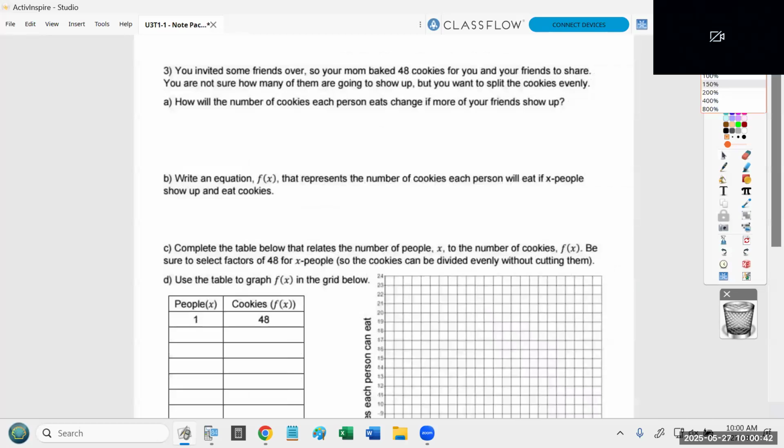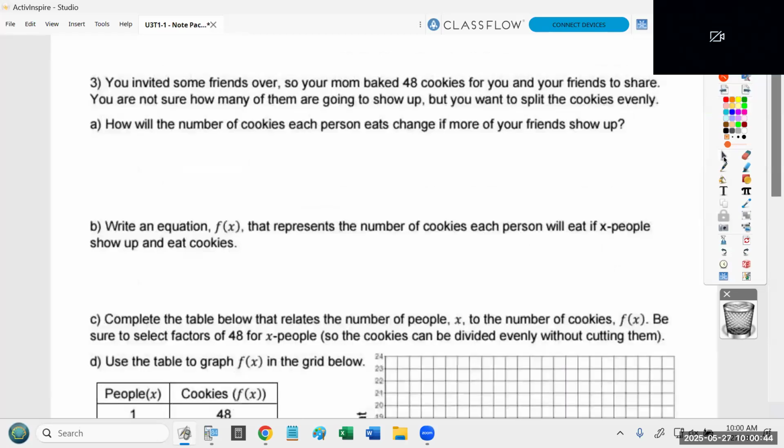Okay. So now we're at the top, page 32. It says you invited some friends over, so your mom baked 48 cookies for you and your friends to share. You are not sure how many of them are going to show up, but you want to split the cookies evenly. How will the number of cookies each person eats change if more of your friends show up?